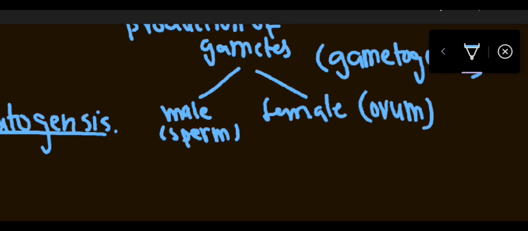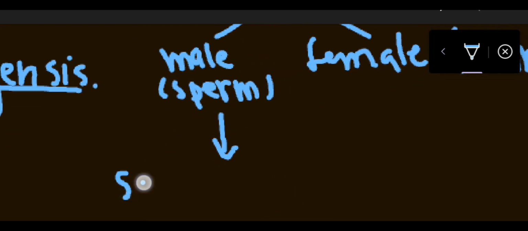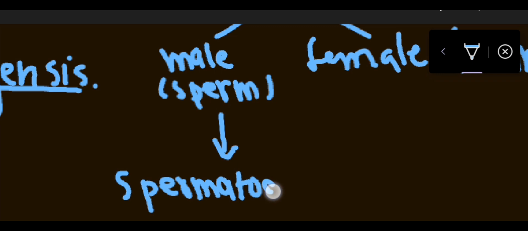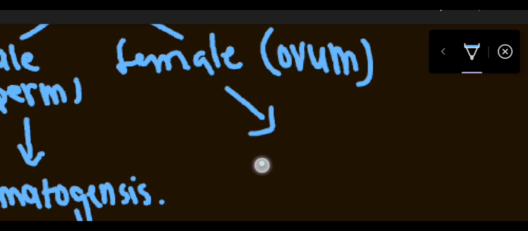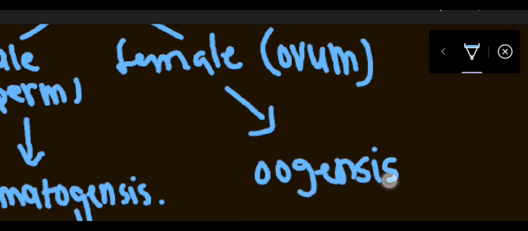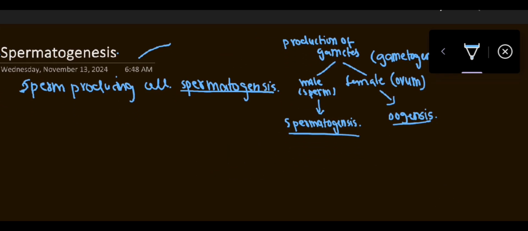The process to produce the male gamete is known as spermatogenesis, and the process to produce ovum is known as oogenesis. So first we're going to discuss spermatogenesis, then oogenesis later on.